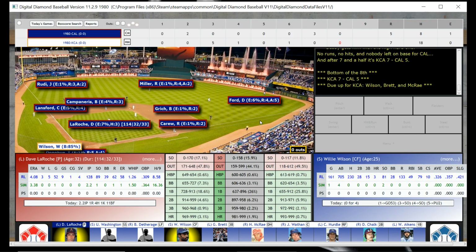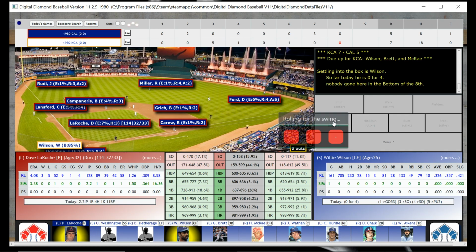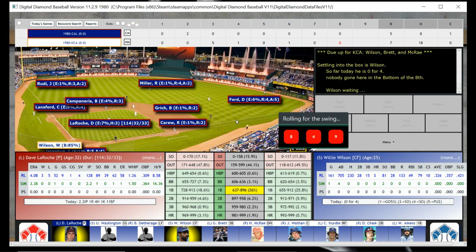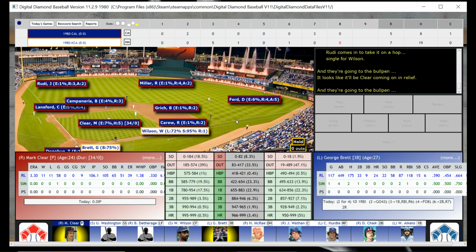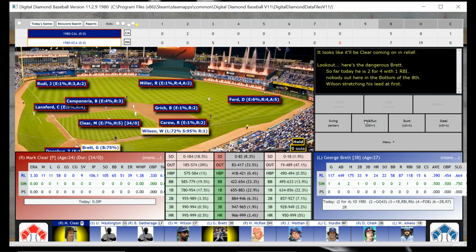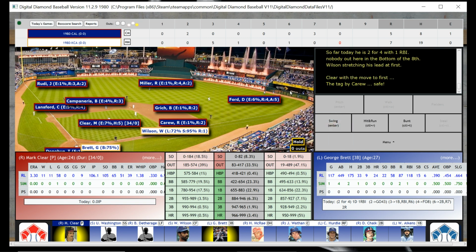And we're going to the bottom of the 8th. Got Willie Wilson up. Willie Wilson will be followed by George Brett. And then I believe Willie Aikens. And that's going to be a single for Willie Wilson. He singles to left field. And let's even try to steal here. They bring in Mark Clear. Mark Clear is going to come in, and I'm going to try to steal second base. And he didn't get the lead, so that isn't going to happen.